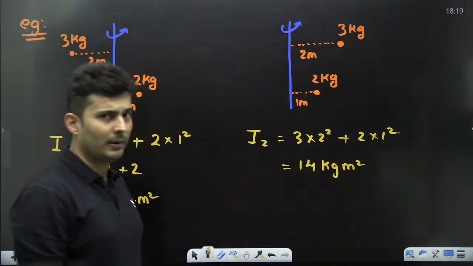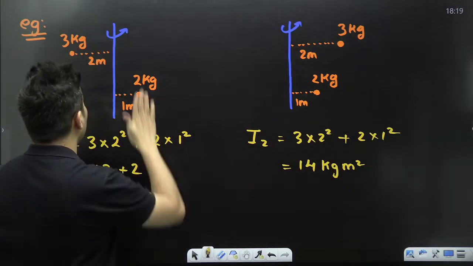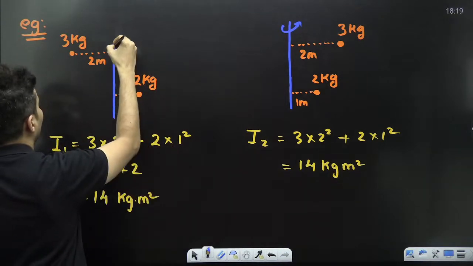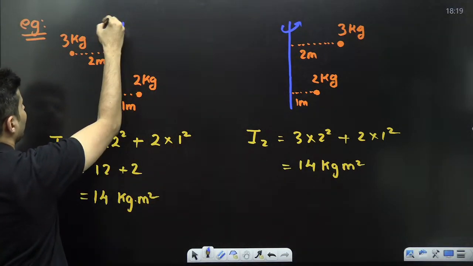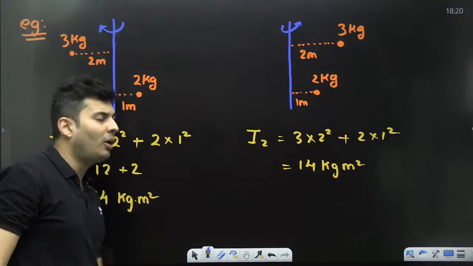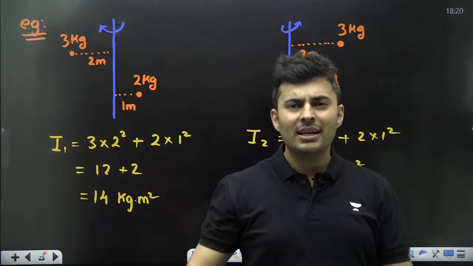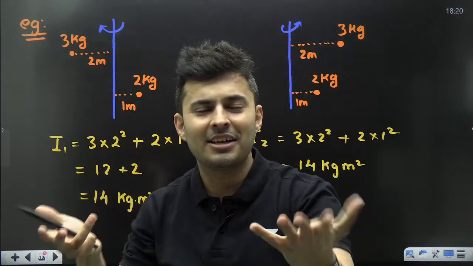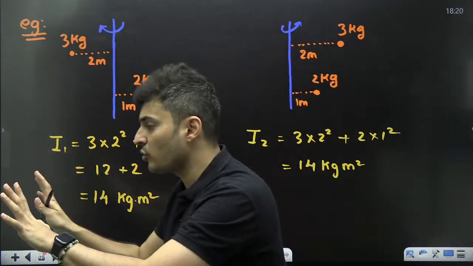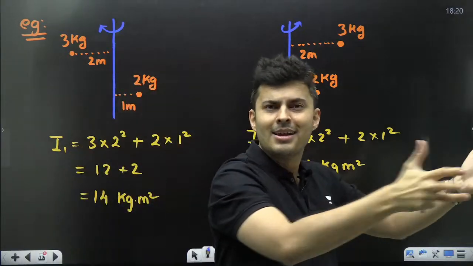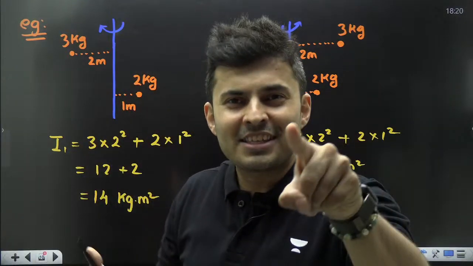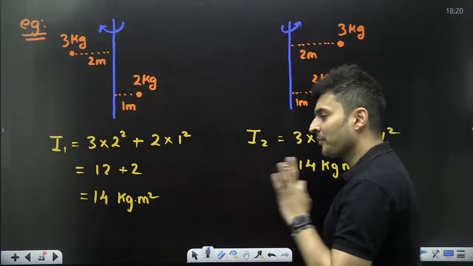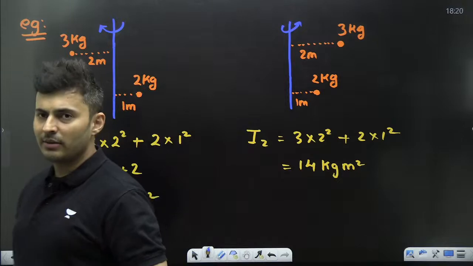It really doesn't matter. Not just that, just imagine, instead of showing the axis like this, I would have shown the axis rotating this way. Still the moment of inertia is going to be 14 only. Whether you rotate clockwise or anti-clockwise, doesn't matter. Just like whether you push a mass this way or this way, doesn't matter. The mass is the same. Same way, whether you rotate like this or like this, moment of inertia will be the same. Keep that in mind. Everybody with me?